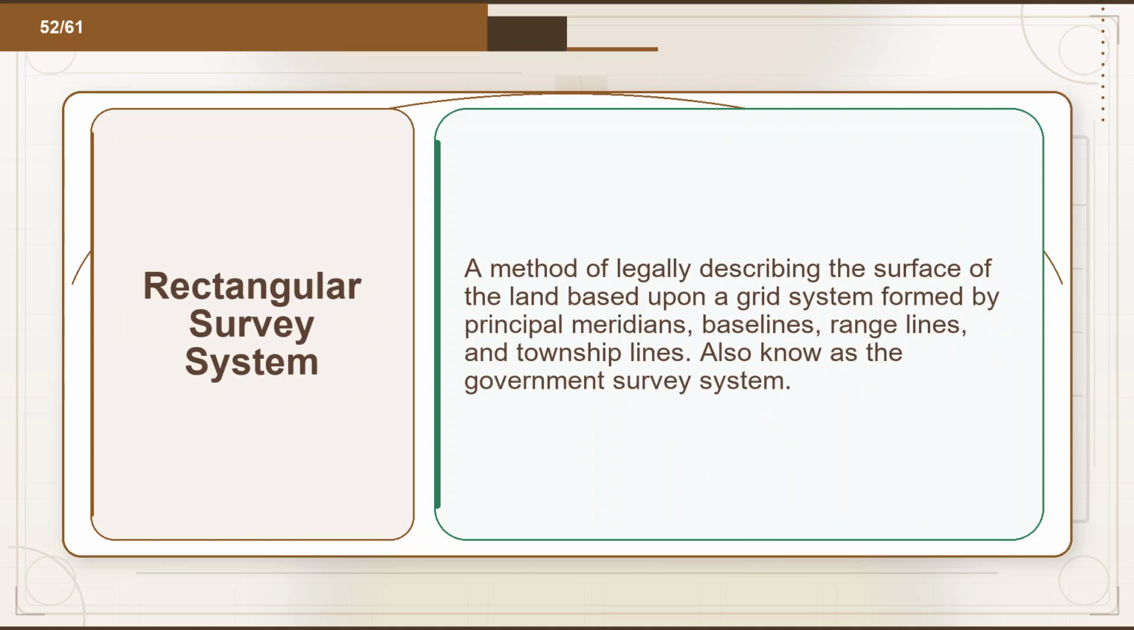Flashcard 52. Term: rectangular survey system. Definition: a method of legally describing the surface of the land based upon a grid system formed by principal meridians, baselines, range lines, and township lines, also known as the government survey system.